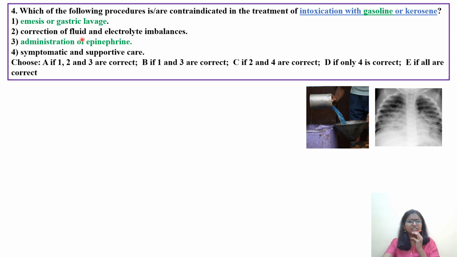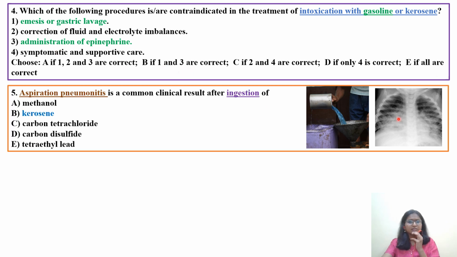Option 2 is correction of fluid and electrolyte imbalances. This is not. Option 3, administration of epinephrine, is also not recommended in case of gasoline or kerosene poisoning. Option 4, symptomatic and supportive care. The right answer is option 1 as well as option 3. Okay, 1 and 3 are correct. Green I have already highlighted, meaning these are the right answers.